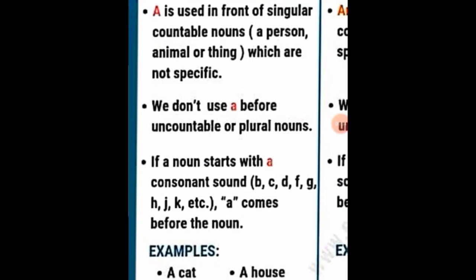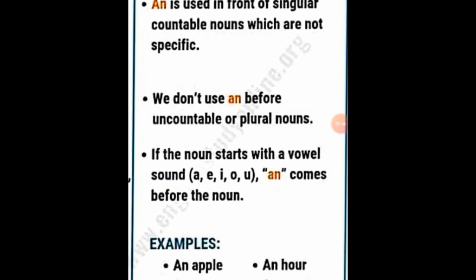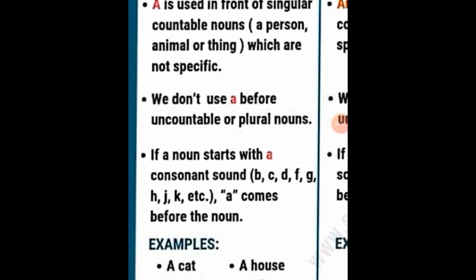Same. If a noun starts with a consonant sound B, C, D, F, G, H, J, K, etc., a comes before the noun. But if the noun starts with a vowel sound A, E, I, O, U, an comes before the noun. Here are some examples.